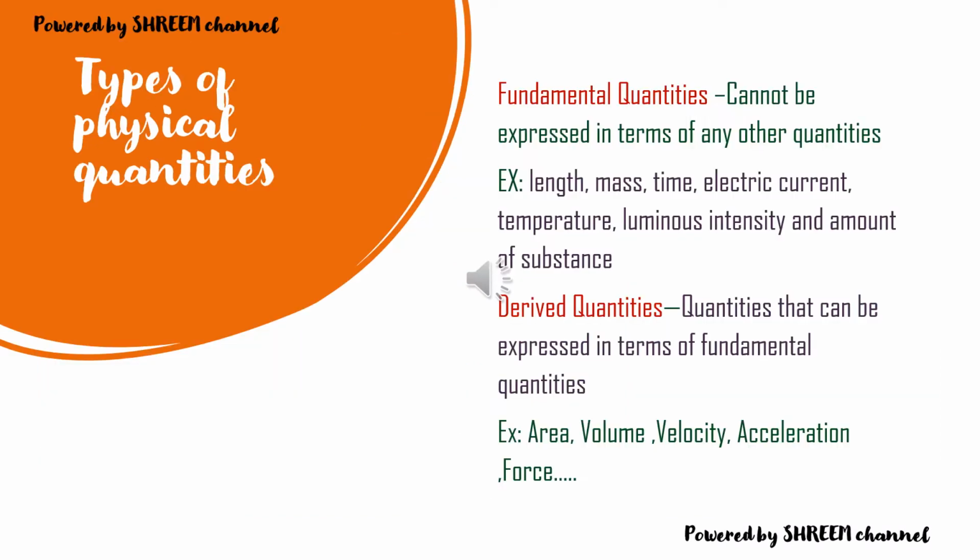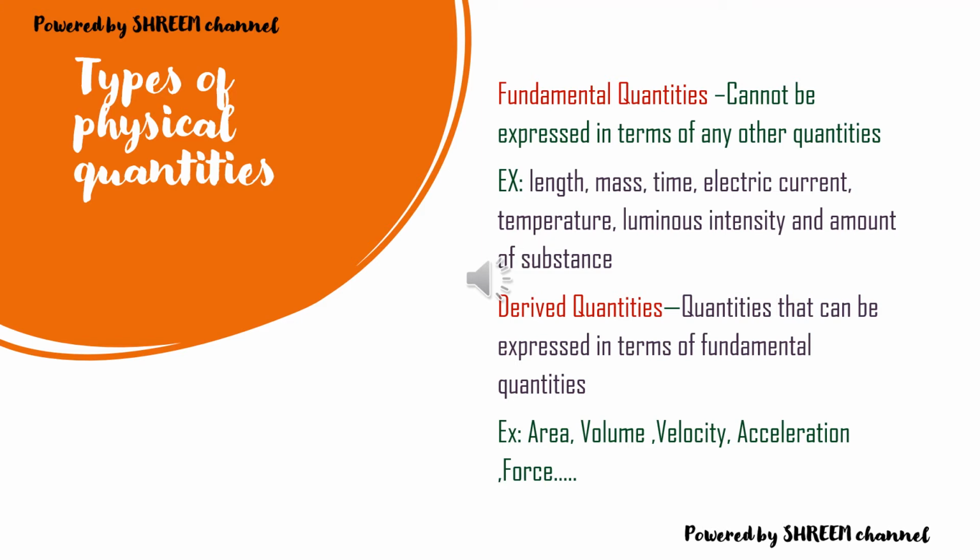Next, we will deal with types of physical quantities. There are two types of physical quantities. First one is fundamental quantities and the next one is derived quantities. Fundamental quantities are those that cannot be expressed in terms of any other quantities. For example, length, mass, time, electric current, temperature, luminous intensity and amount of substance.